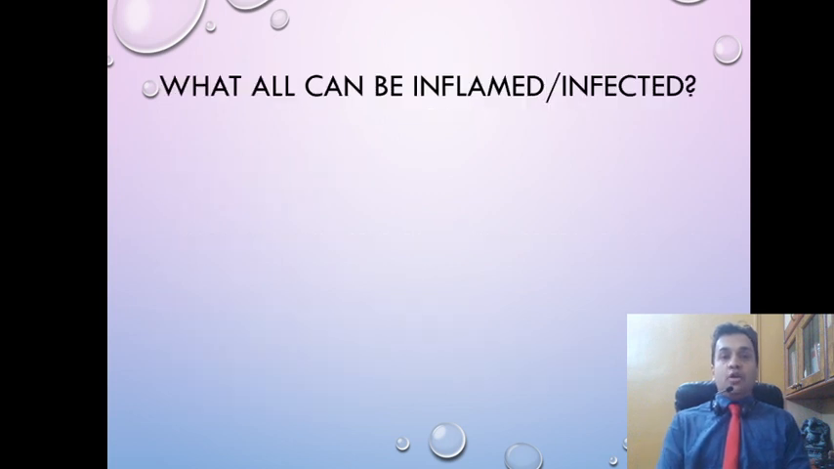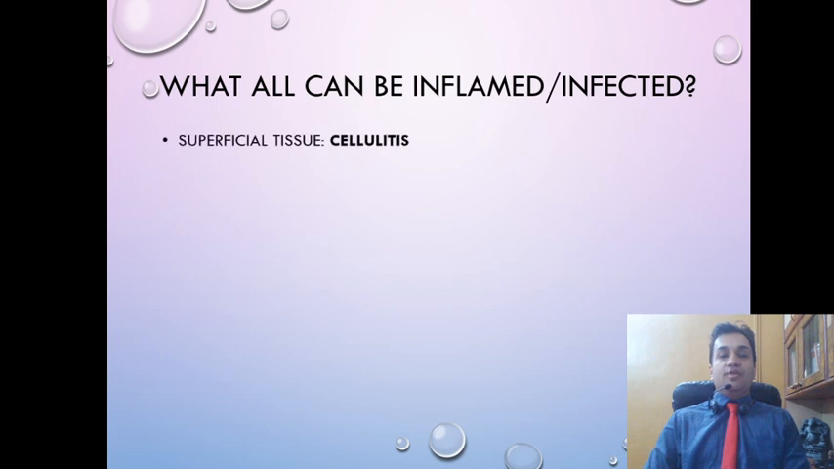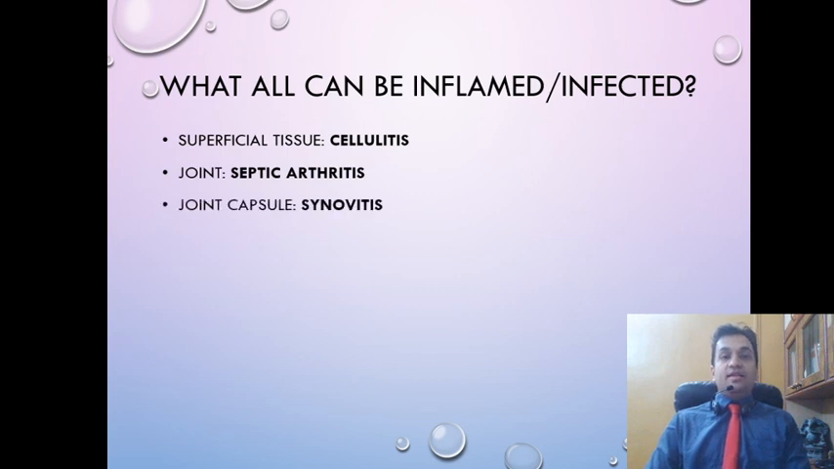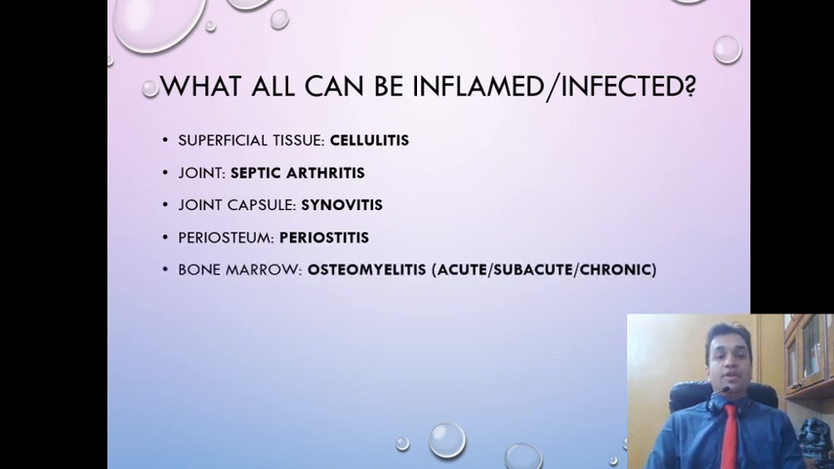Now, before we start off with acute osteomyelitis, let us take a look at what all can be inflamed or infected in the gamut of orthopedics. First, superficial tissue can be infected, that is called cellulitis. You can have septic arthritis, which is the infection of the joint, and synovitis, which is the inflammation of the joint capsule. Similarly, periostitis, which is the inflammation of the periosteum. Then our topic for today, osteomyelitis, which could be acute, subacute, and chronic, that is infection of the bone marrow.